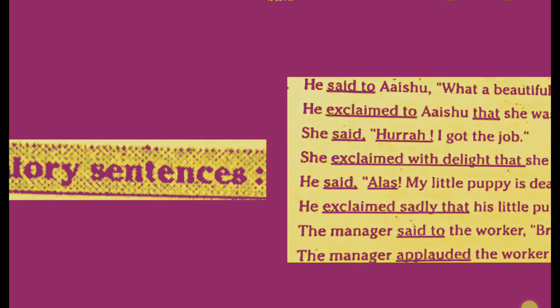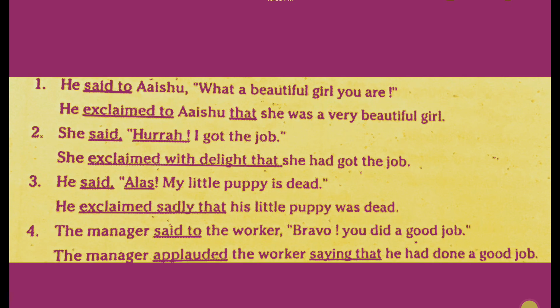So, now look at the exclamatory sentences too. He said to Aishu, "What a beautiful girl you are." So here we have the exclamatory sentence. So he exclaimed to Aishu that. Now here what should be removed? Okay, the word what will be removed and that is added instead. And she was a beautiful girl. So here, what a beautiful girl you are. So you is related to Aishu. So the pronoun changes.